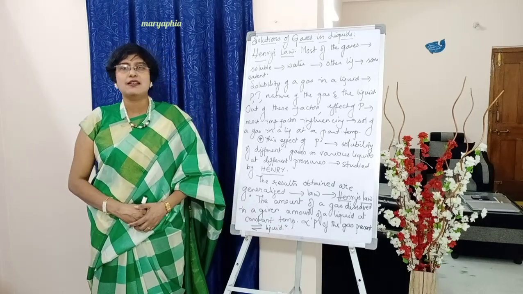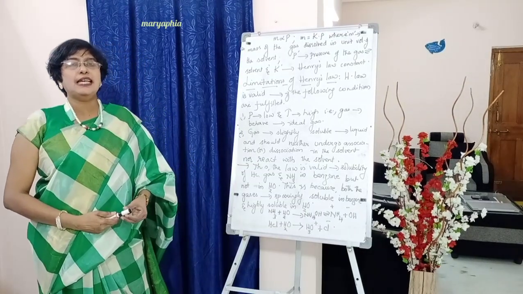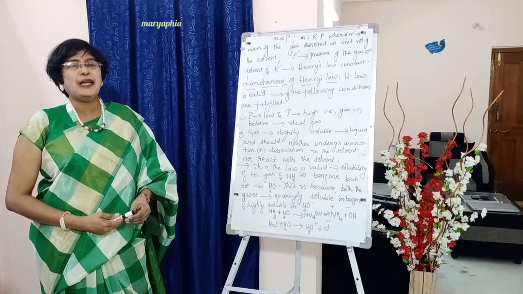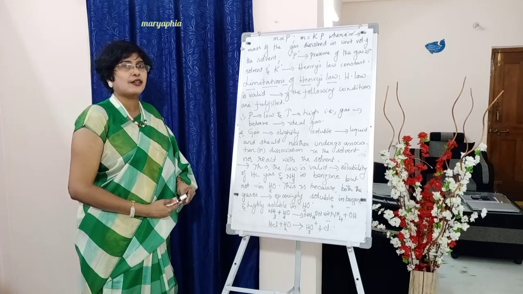Close the inverted commas. Below write down m proportional to P: amount of the gas is directly proportional to pressure of the gas.